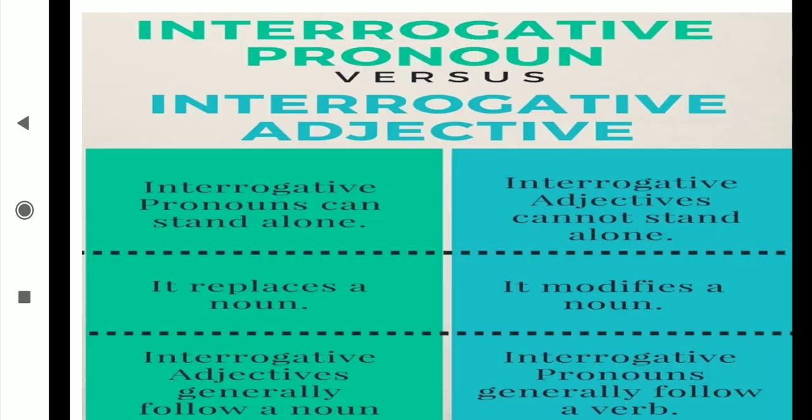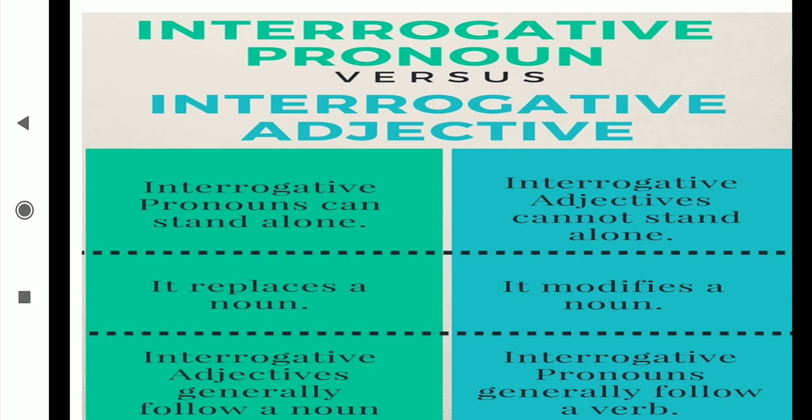And here now the difference between the interrogative pronoun and the interrogative adjective. As I say, for the interrogative adjective, whenever we are using which, after that which immediately we are taking a noun. Which pen, which ball, whose book. Okay, then immediately what are we taking? Noun we are taking. But in the pronoun we are not taking it immediately. Means how can I ask then? Which is your pen? What did I ask? Which is your pen? But when I put it before the noun, then which pen is yours? Which is your pen and which pen is yours?